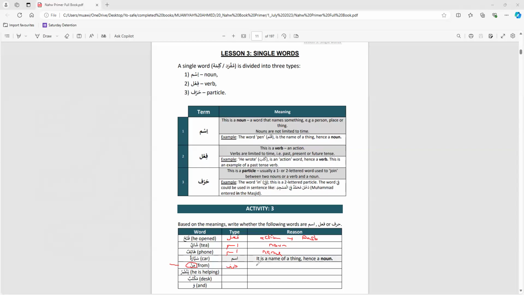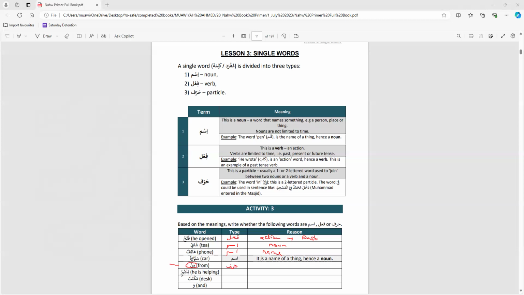Or you could even say at this stage of your Nahw journey, you can even just say it's a 2-letter word. It's actually better to say what you said, that it's a connective word. But I'm saying at this early stage of our grammar journey, we can just say it's a 2-letter word. And that's perfectly fine. Over time, we'll learn more depth in how we'll be able to identify ism, fi'l, harf as well.